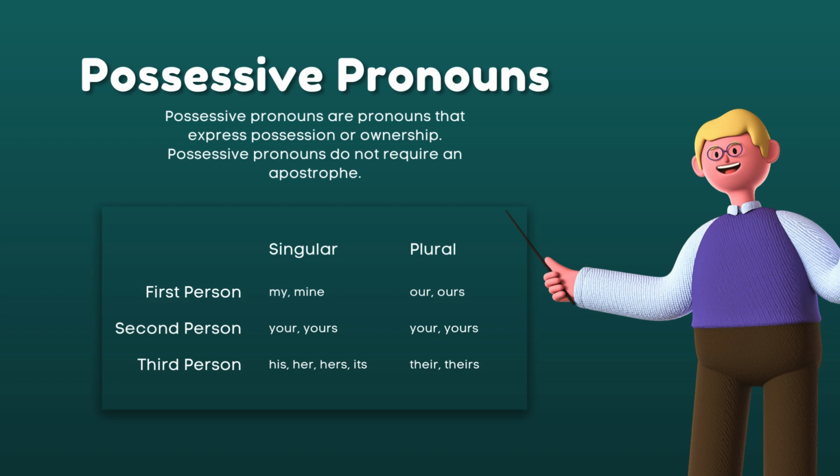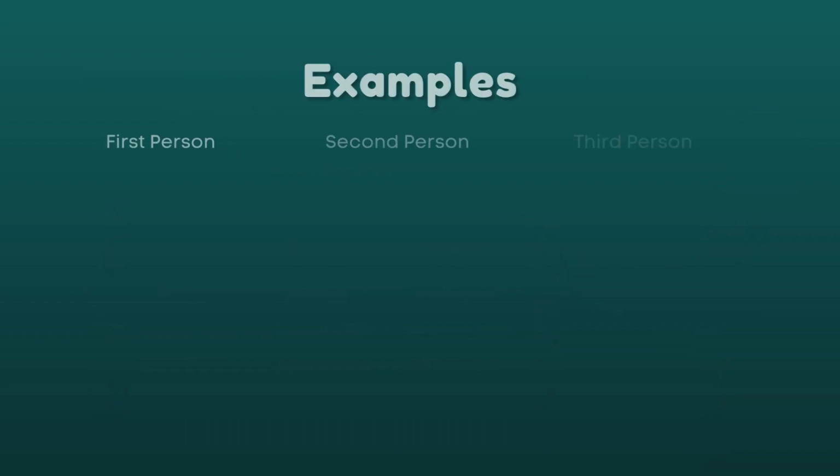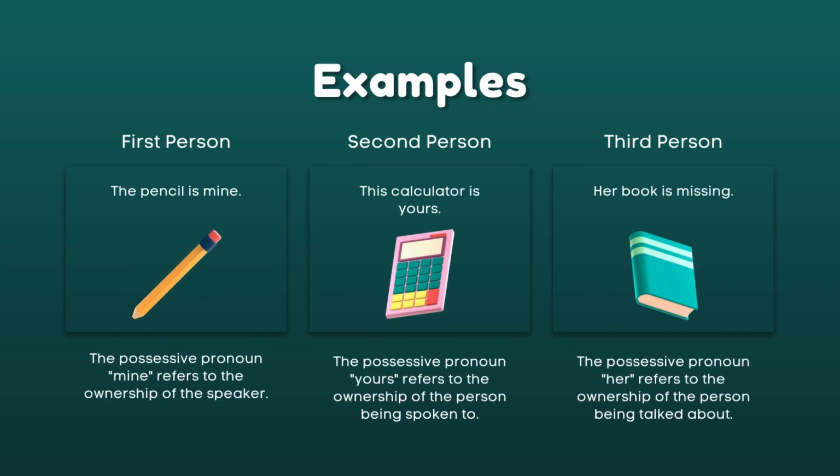For example, these bags are mine. Mine there is what we call possessive pronoun that shows ownership and possession. Okay, so let's proceed. Here is the example. For the first person, we have the pencil is mine. Mine refers to the ownership of the speaker.